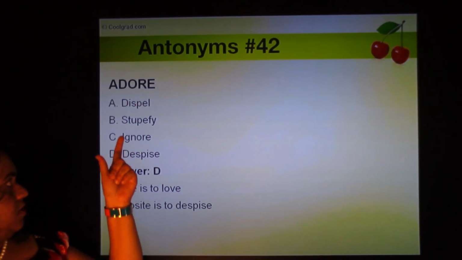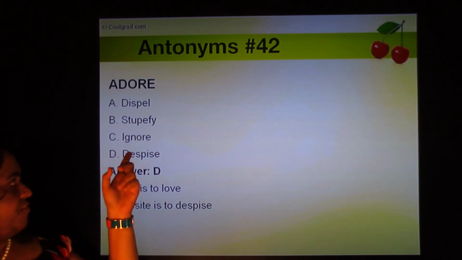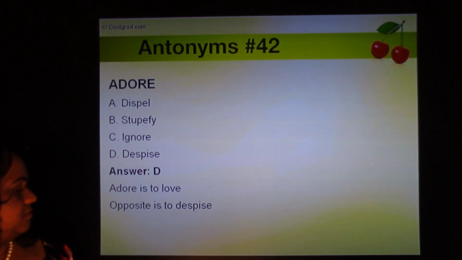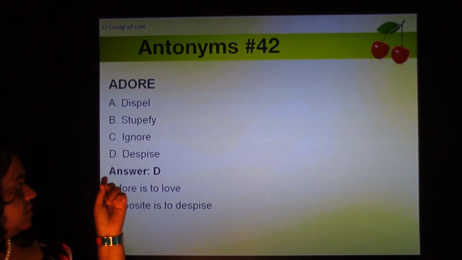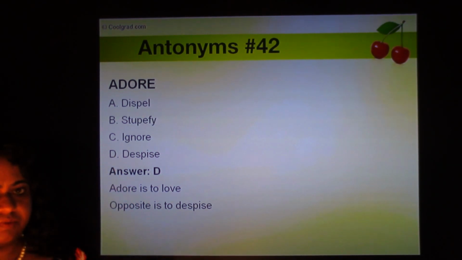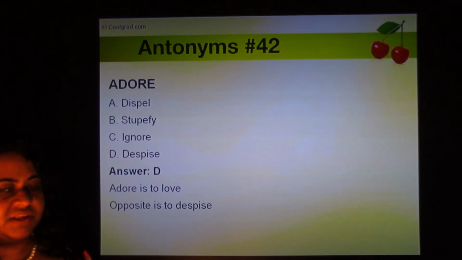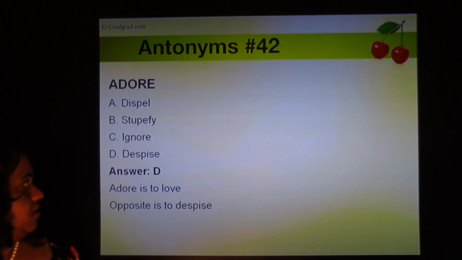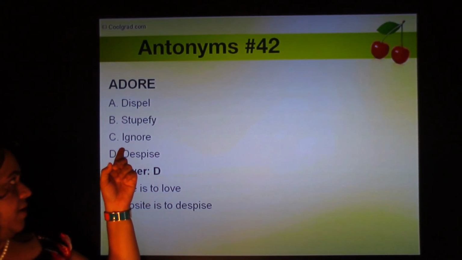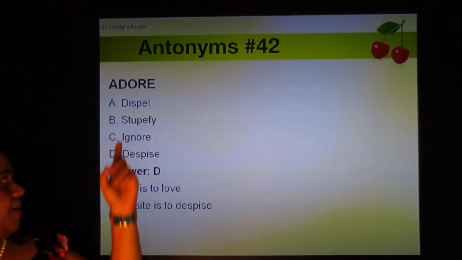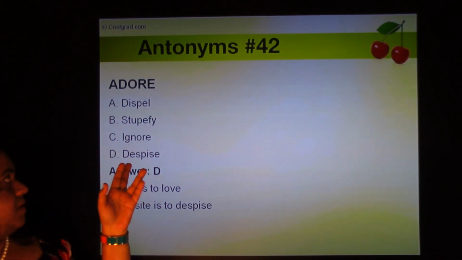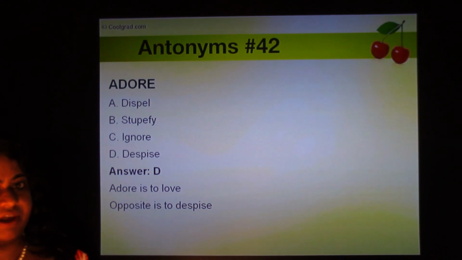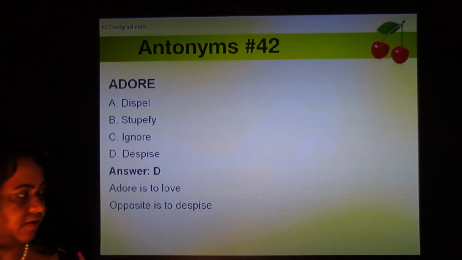Adore. Four options: dispel, stupefy, ignore, and despise. Adore is to love someone, and the opposite is to hate someone or to despise. So this wasn't very difficult, I guess. So don't be tempted to pick ignore or dispel or stupefy. To adore is to really love and care for someone, and the opposite, to despise, is to hate.